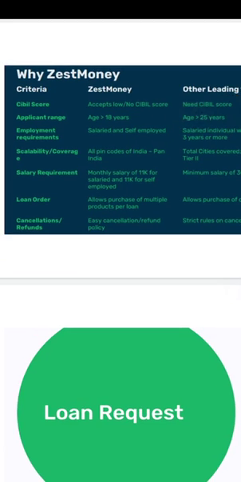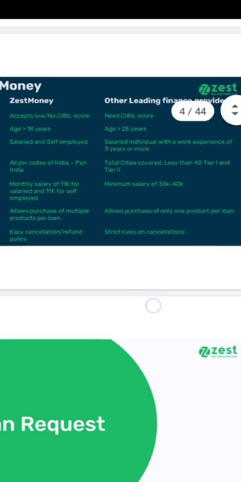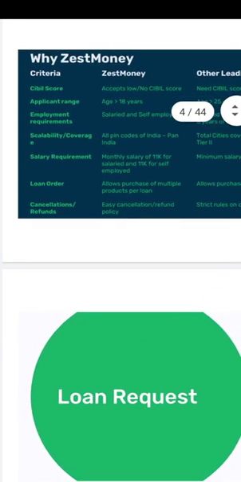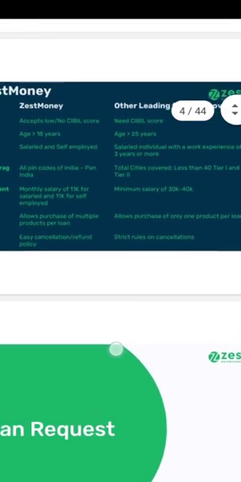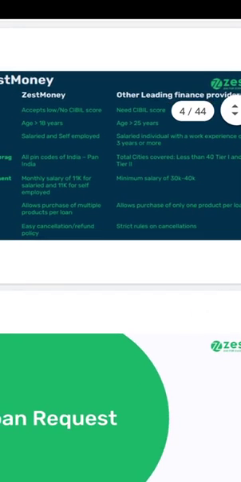Scalability or coverage: SESMoney covers all PIN codes of India, Pan India. For others, total cities covered are less than 40, Tier 1 and Tier 2. Salary requirement for SESMoney is a monthly salary of 11k or more for salaried, and the same for self-employed. And for others, the minimum salary must be 30 to 40,000.